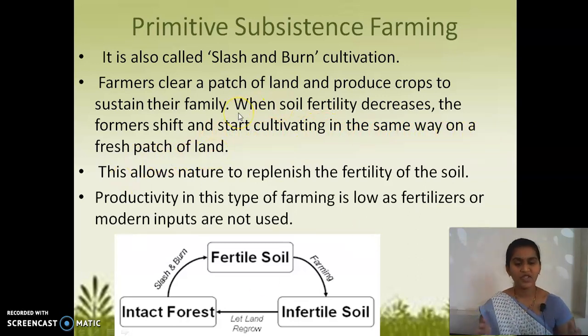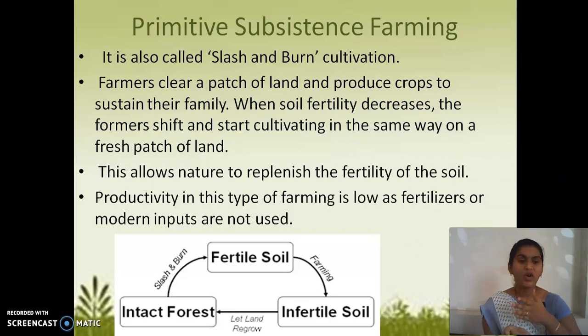So here what happens, children, there will be one small plot of land, and they clear whatever forest is there, the trees, everything, and they burn that piece of land. They start using that land for agriculture as long as the soil fertility lasts.